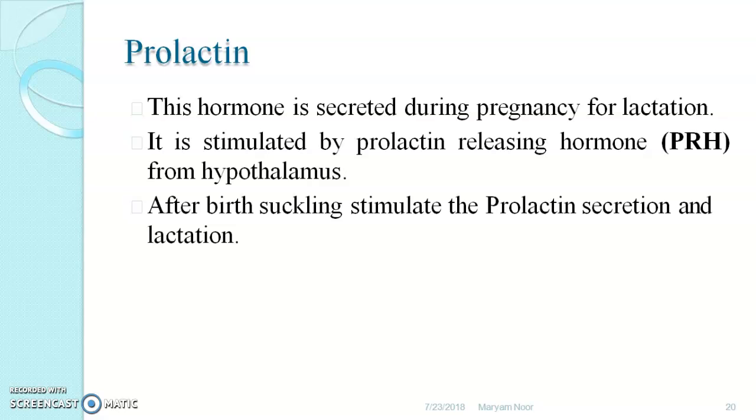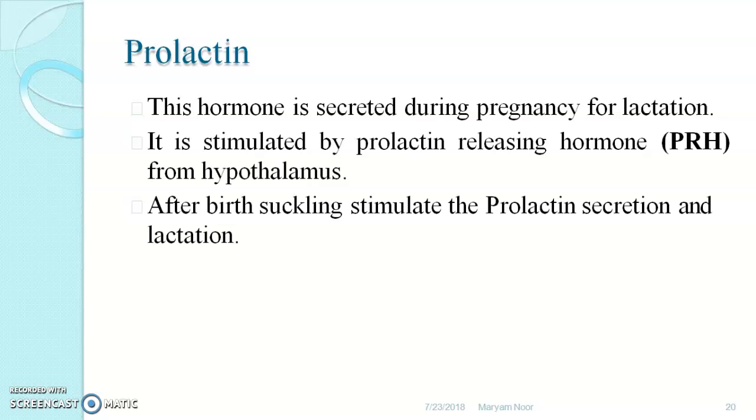Then prolactin, a hormone secreted during pregnancy for lactation. It is stimulated by prolactin releasing hormone, PRH, from the hypothalamus, and due to this there is formation of milk, that is, ejection of milk is by means of prolactin releasing hormone from the hypothalamus.